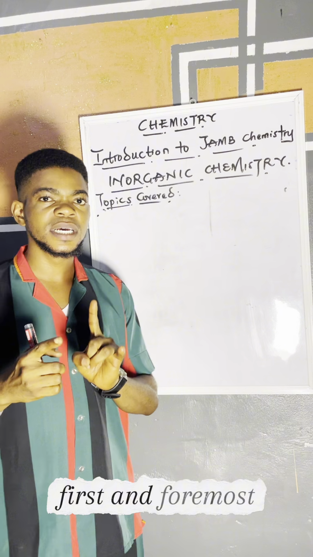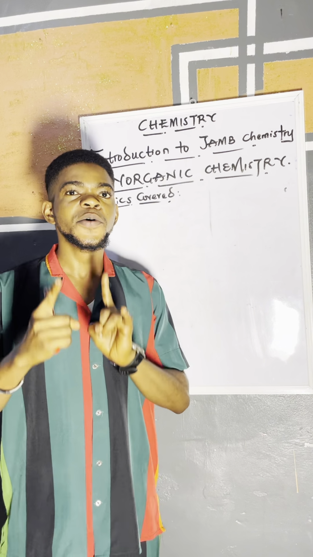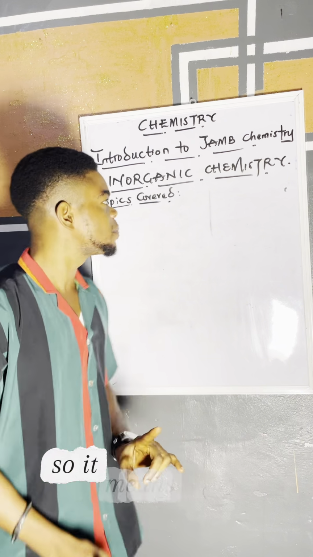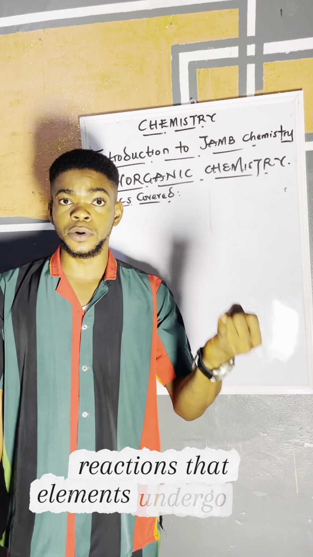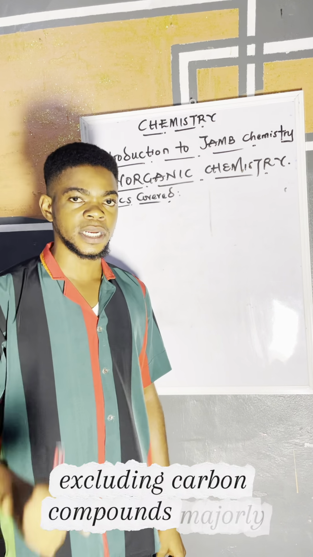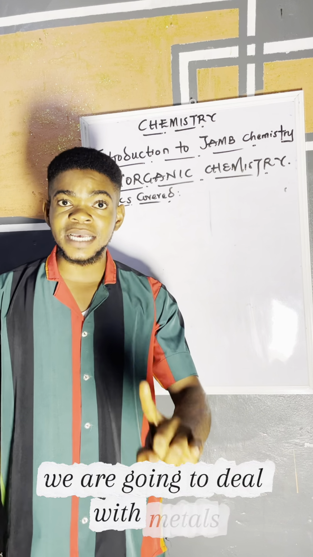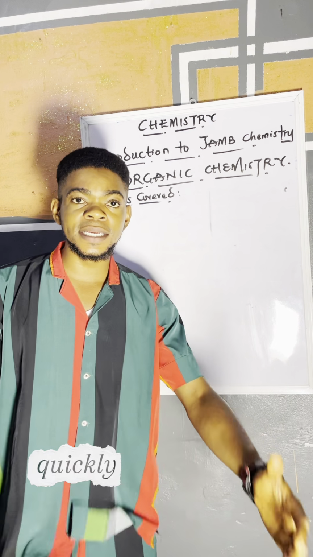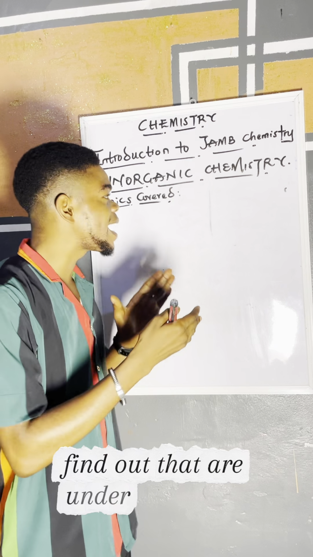First and foremost, inorganic chemistry is the study of properties, reactions, and uses of elements and their compounds. So it means we are going to deal with the properties and reactions that elements undergo and their compounds, excluding carbon compounds majorly. In inorganic chemistry, we are going to deal with metals, non-metals, and periodic trends majorly. Quickly, let me list the topics that are under inorganic chemistry.